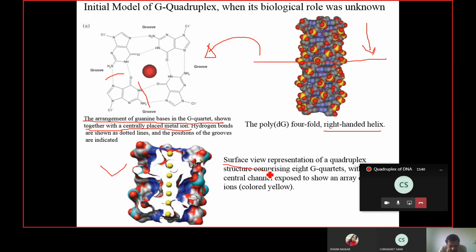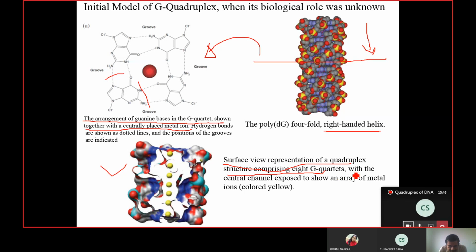So this is a surface view representation of the quadruplex structure comprising 8 G quartets. You see that in that structure, in all the sides, you have the 4 DNA strands. In between, you find that there is a channel. Correct? This is an empty space, a channel, and a series of metal ions is actually trapped inside this channel, and they are trapped for a very specific reason.